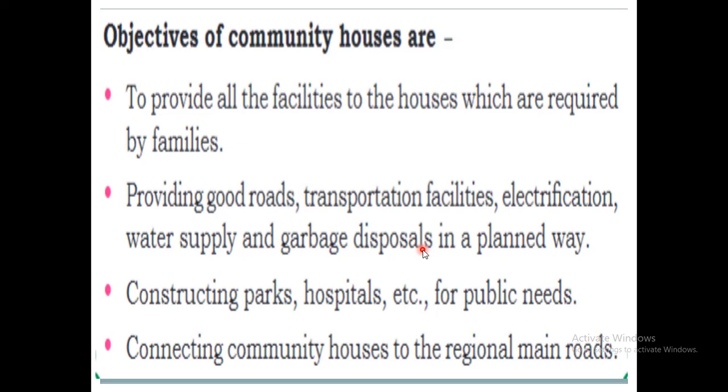So we need good roads, bus facilities, proper electricity, proper water supply and garbage disposal in a planned way.